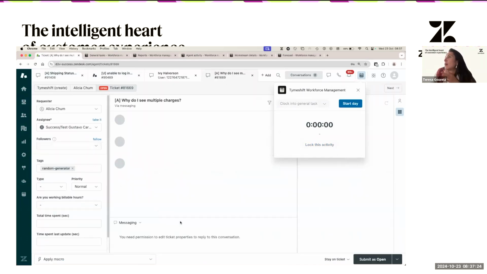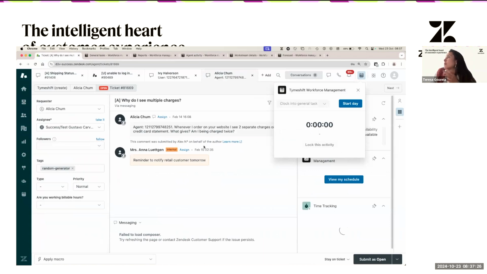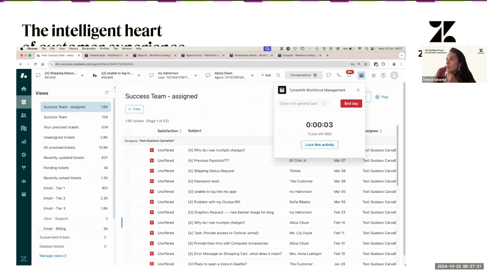Again, as an agent, if I click on a ticket, I'm going to be tracked for this ticket. If then I go back to my ticket views, I'm not working in any ticket and I haven't selected any general task, so I'm going to be on track. So I'm not working in any ticket. This might be idle time. This might be agent waiting for calls. This might be agent just not having work to do or not doing anything. I like to think that they want to work, but maybe they don't have work to do. But this is why on-track time is important.